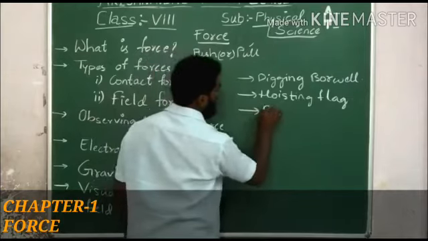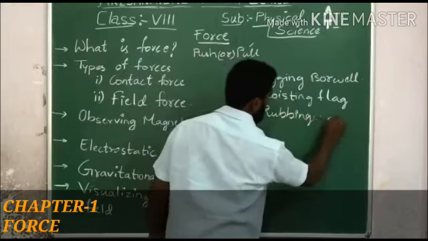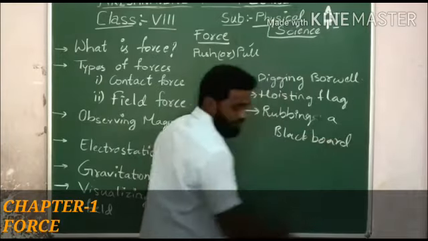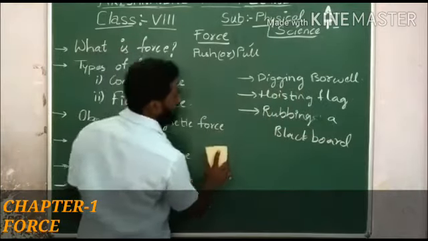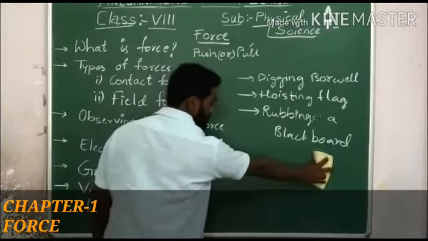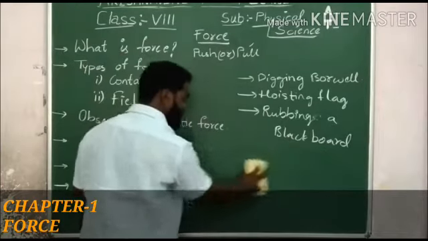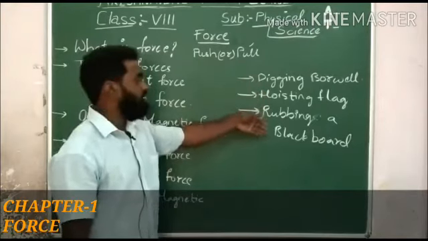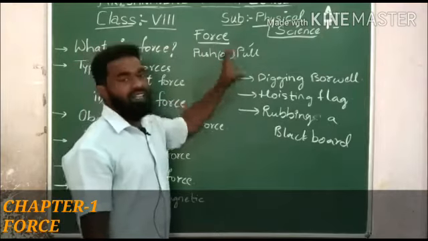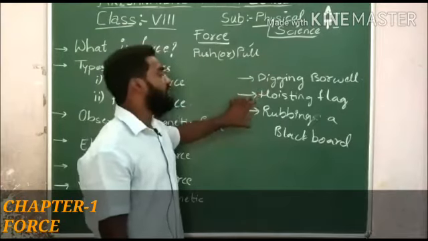Next one, rubbing a blackboard. While rubbing a blackboard, you take a duster and try to move forward and backward, forward and backward. So you will push and now you will pull. As you are doing both, push and pull, it is also a type of force which we apply in these cases. So these are the three examples for forces. Now I think you have got a rough idea about force in digging a borewell, hoisting a flag, and rubbing a blackboard.